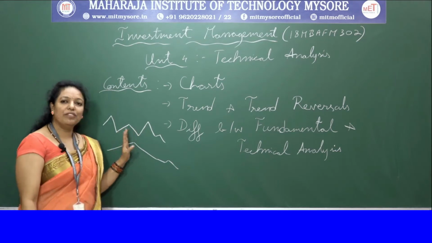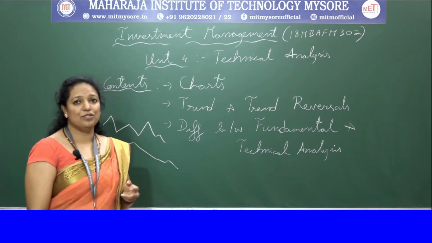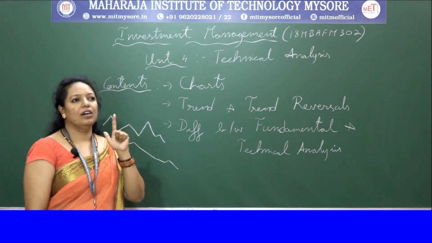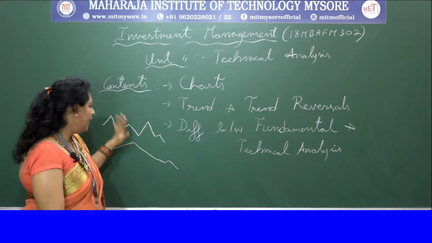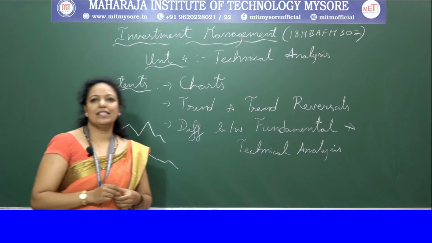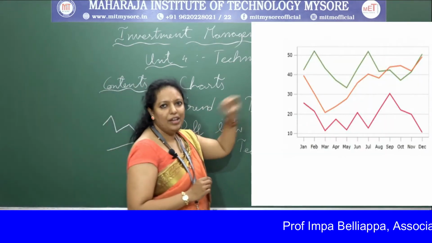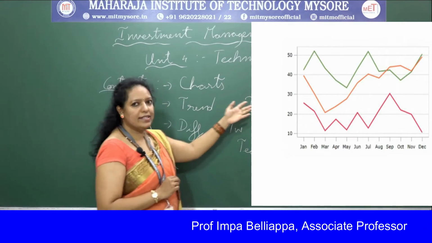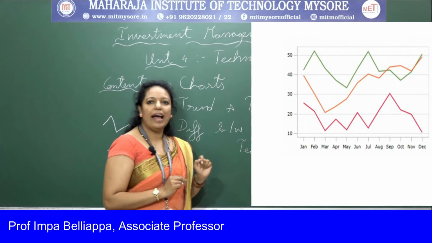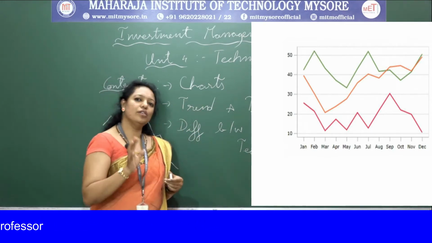When we discussed the Dow theory, you might have observed that there are different kinds of trends like rising trend, flat trend and falling trend. In the same way, in line charts also, all these trends apply. So what do you mean by this line chart? In a line chart, the closing prices will be plotted. On the OX axis you have the months, and on the OY axis you have the closing prices.